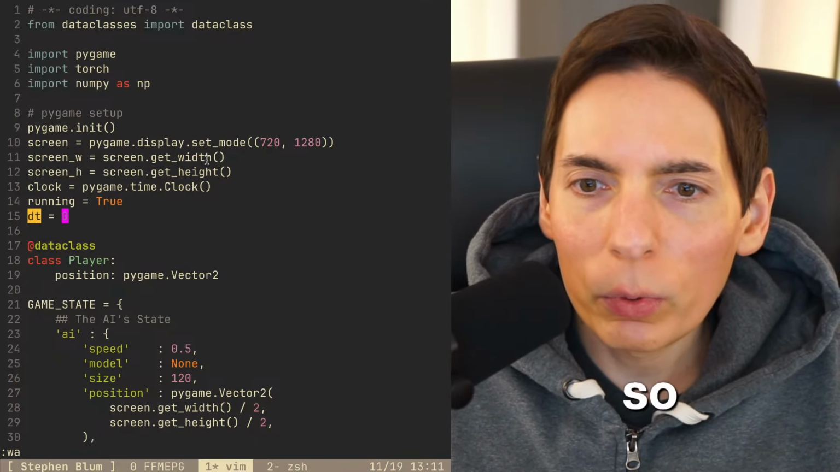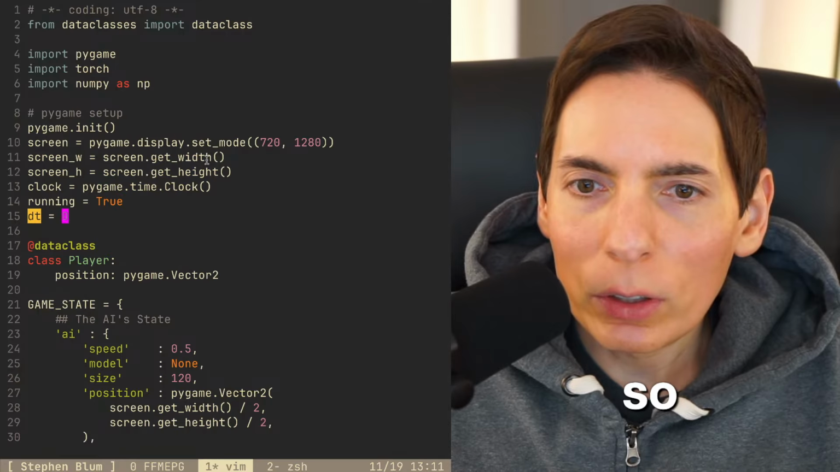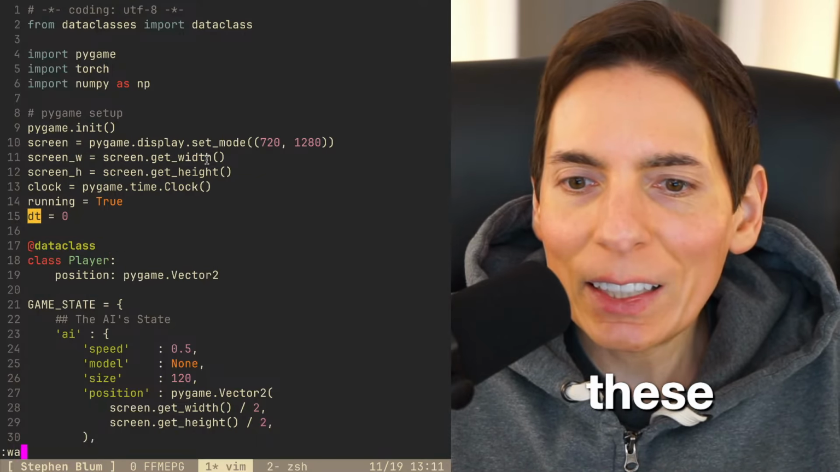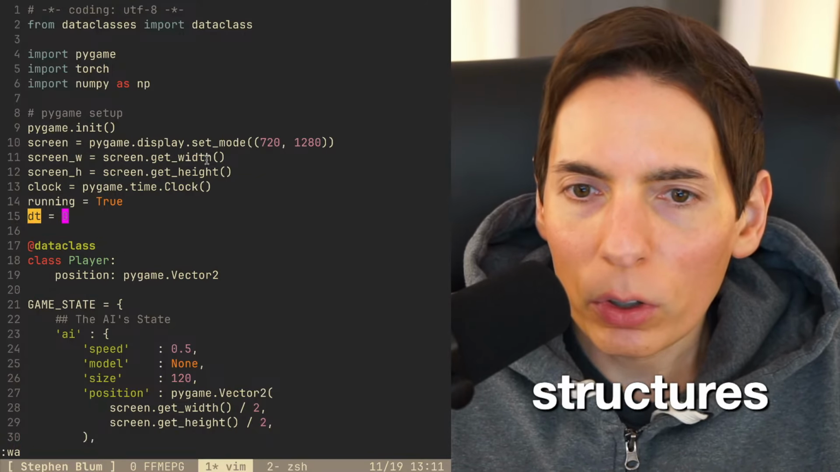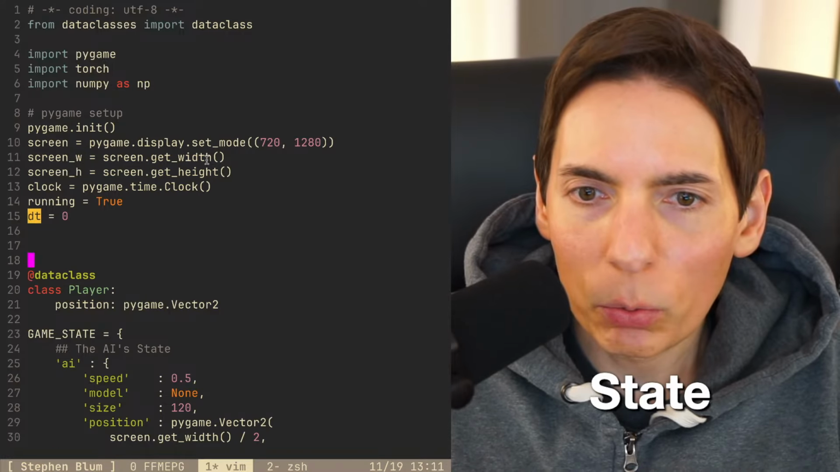All right. So I'm going to use these nice, clean, flat structures in order to make a full-on game state. That's what we're going to do today.